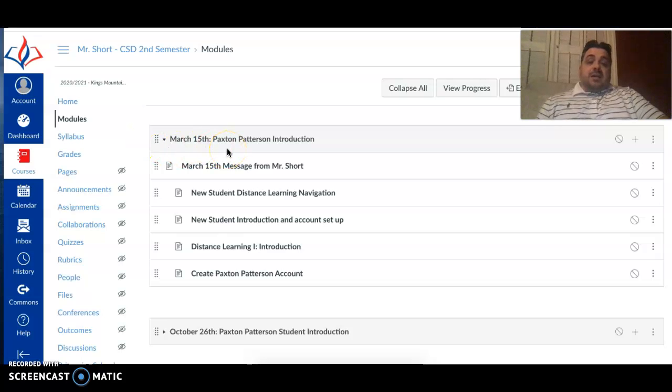The modules for the last 9 weeks are no longer going to be available to you, because those grades are closed out. We're going to be starting a curriculum called Paxton Patterson. It is a system that's going to go over some new distance learning material with you. Again, we're still in our COVID-19 social distance protocol, so a lot of the hands-on activities we're still unable to do. So we've got an alternative by using the Paxton Patterson distance learning modules.